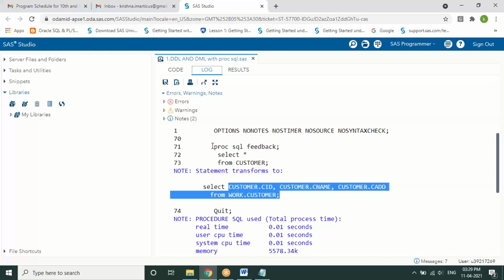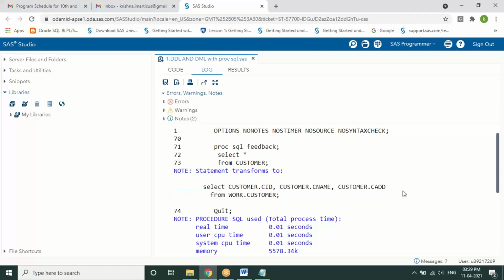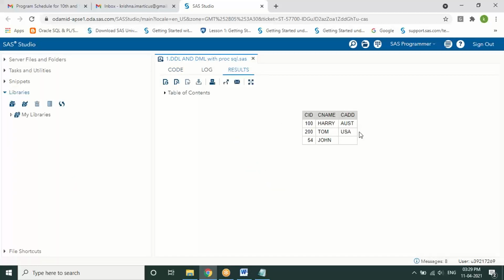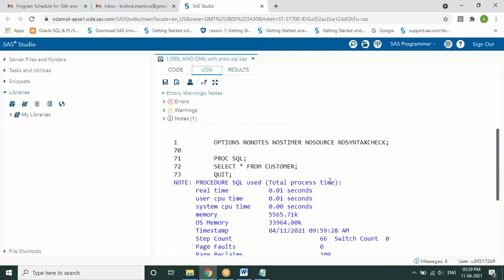This result is something different, but in the log window, you can see there is a query displayed to you: select customer.customer ID, customer.cname, customer.caddress, which is nothing but your data retrieved from these tables. The column names have been shown to you. But generally, if you just execute only a select star from table name, it will not show you that. So execute line number 22. Select line number 22 and execute it. Go to the log window. It is showing which query got executed, but what columns from which table, it is not showing.